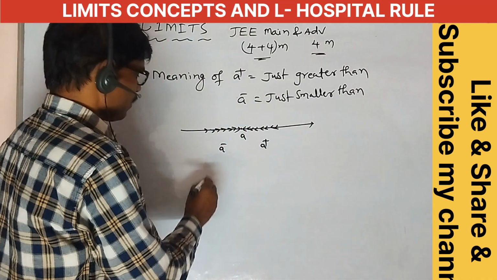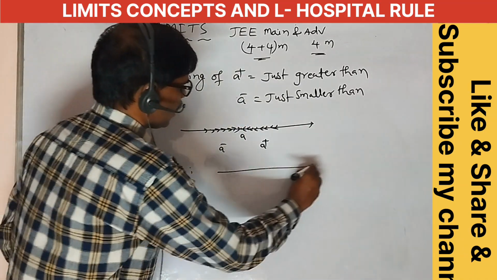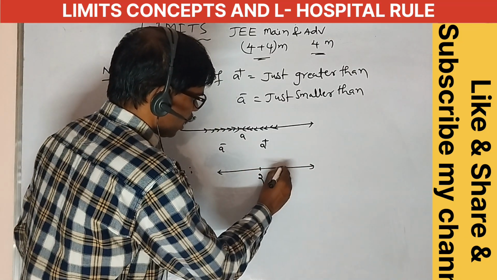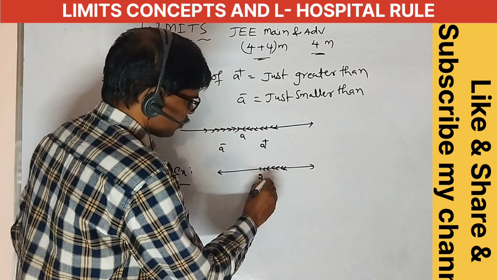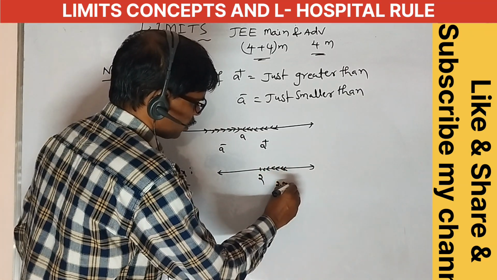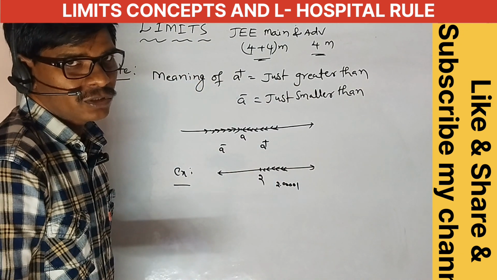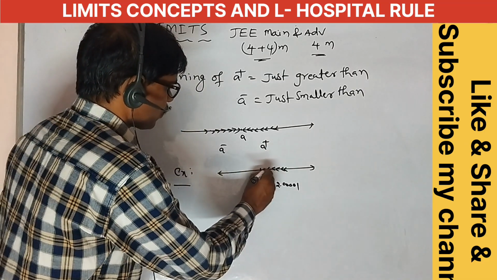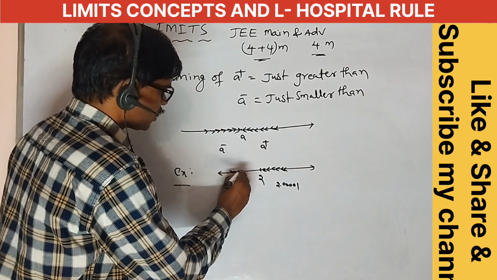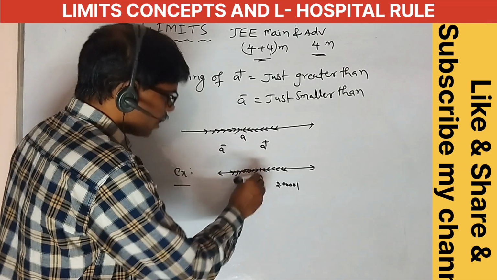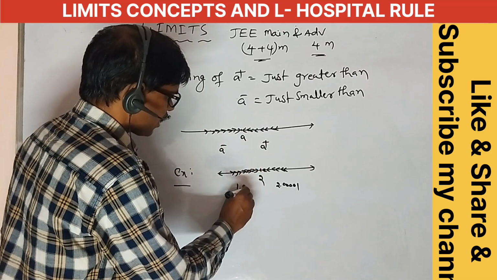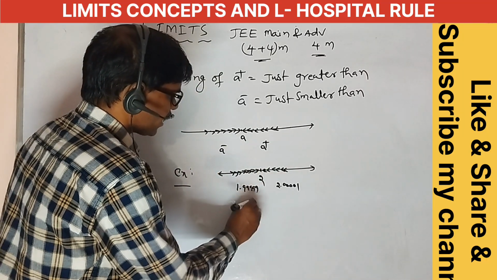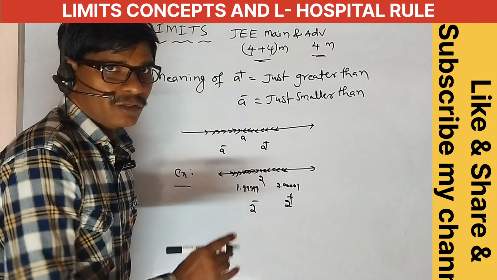The approaching value. Suppose, for example, I take one number, this is 2 only. Approaching 2 from above means the value is 2.00001, a small value greater than 2. Next, approaching from below means the value is nearby 2, like 1.99999. This is 2 minus, and this is 2 plus. You have to take 2 minus and 2 plus.